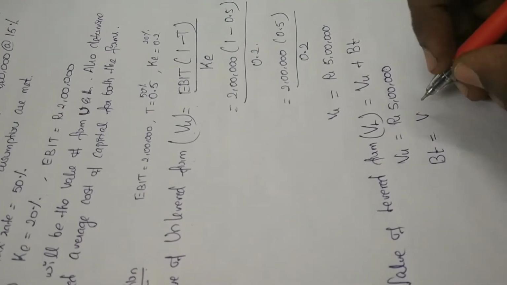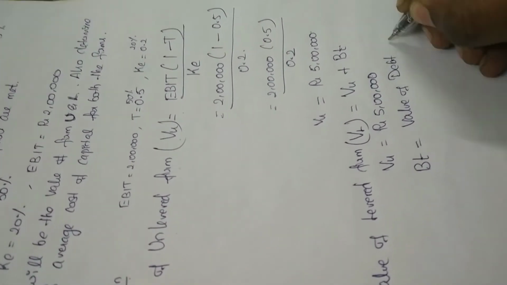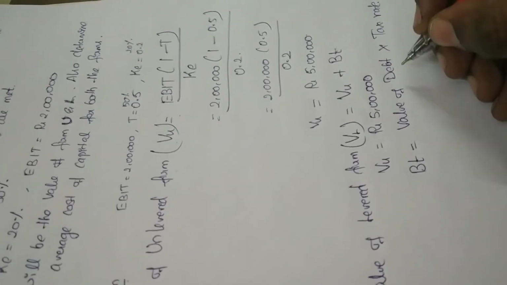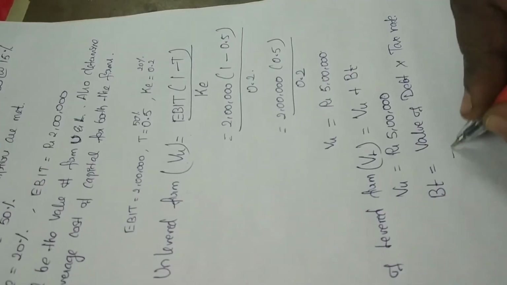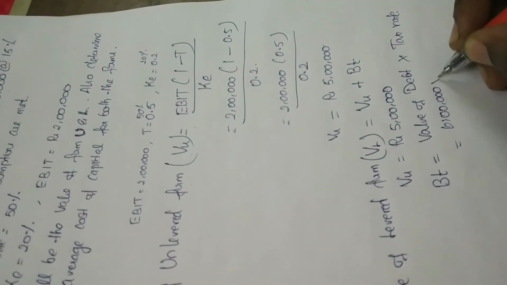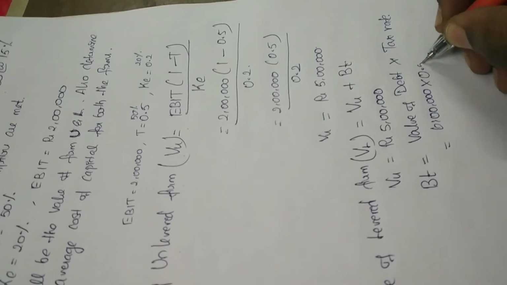BT is equal to value of debt multiplied by tax rate. The value of debt, which is given in the problem, is 6 lakh, multiplied by the tax rate 50%, that is 0.5.